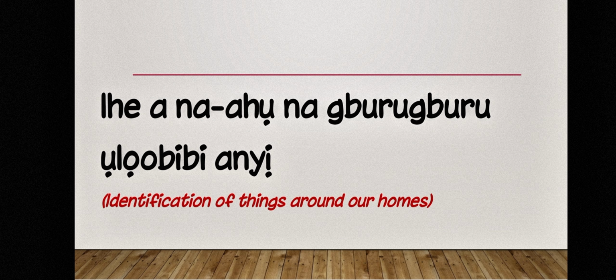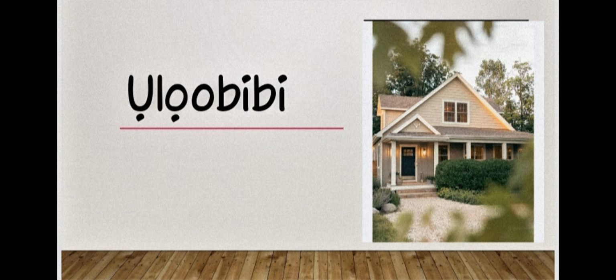Now ka anyị leba anya na ihe a na-ahụ na gburugburu ụlọ obibi anyị. Now ụlọ obibi means home. Ụlọ obibi, home.